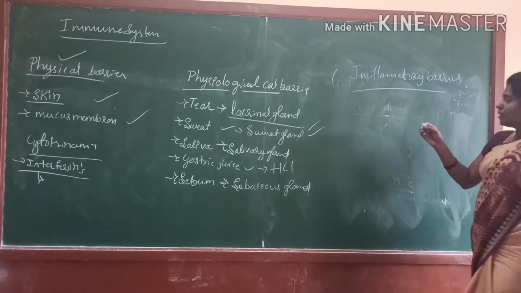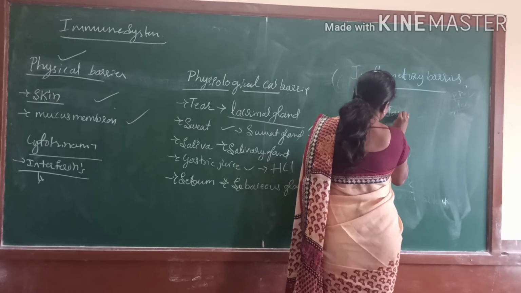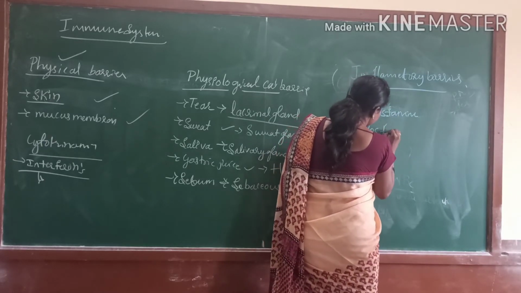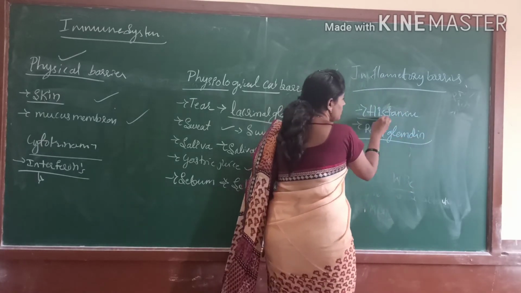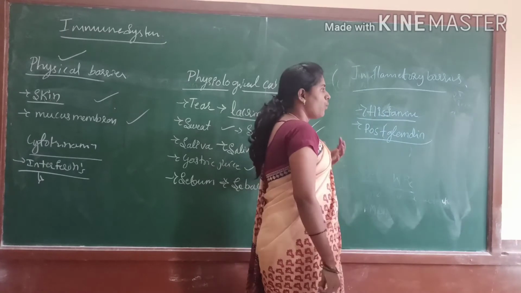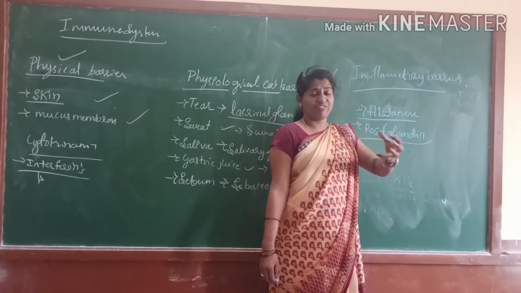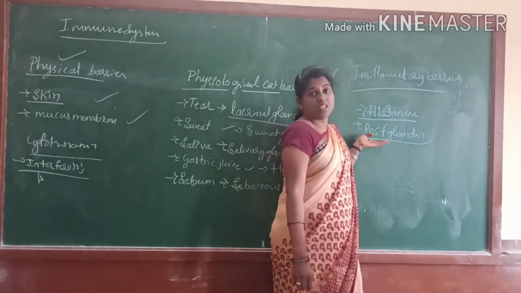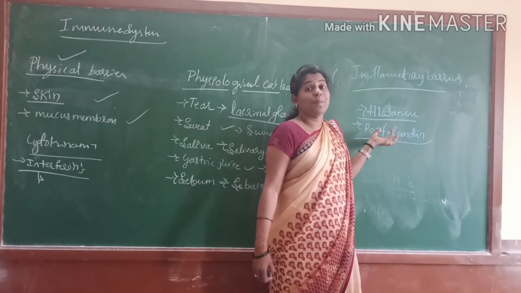See here, histamine and prostaglandin are both chemicals. When an infectious foreign body enters our body, these chemicals alert the immune system, induced by the mast cells.